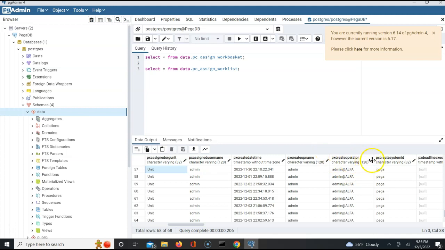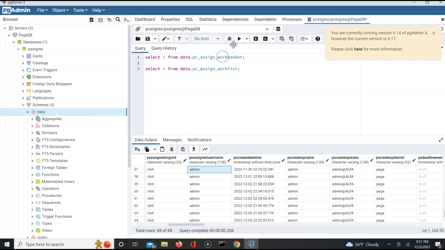If you filter here, you will see, it's not letting me filter. Okay, it's a free tool. I don't think they provide that. That's okay. But the takeaway is every assignment which gets routed to work list, a record is created in PC underscore assign underscore work list.